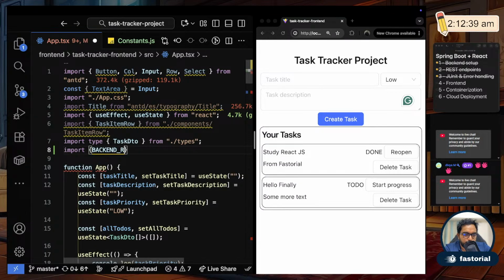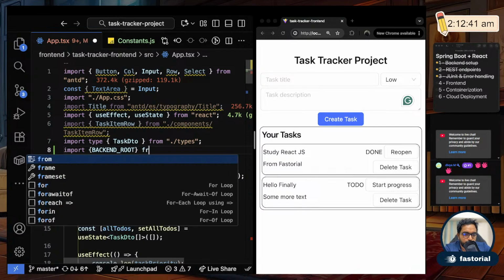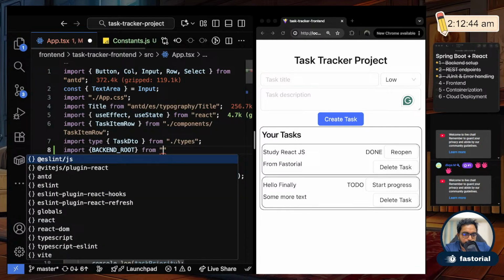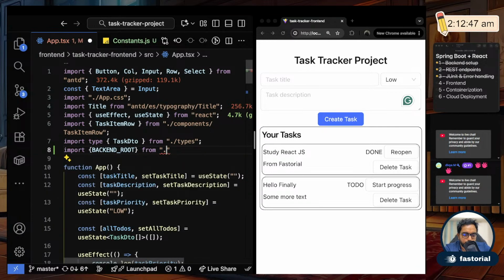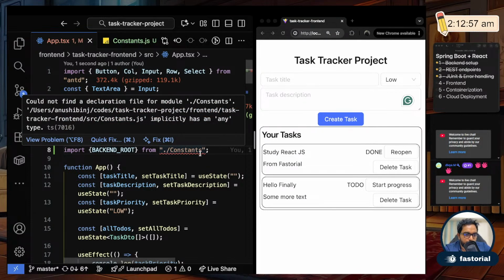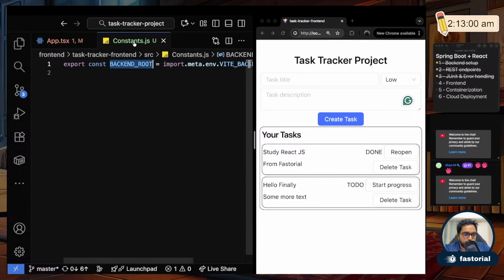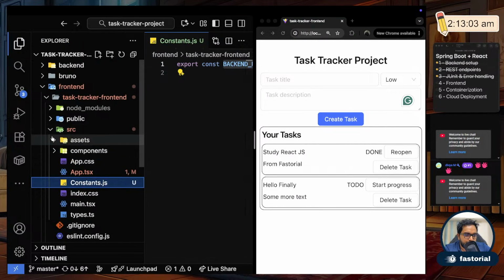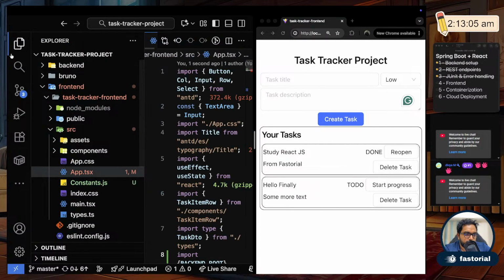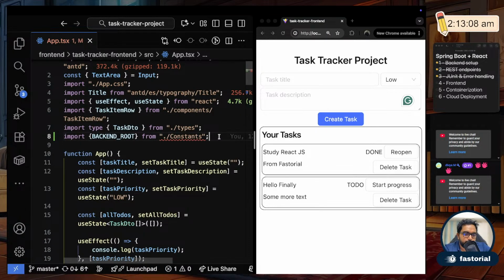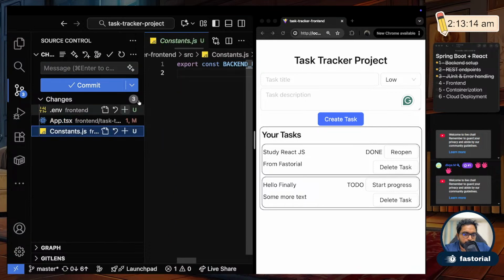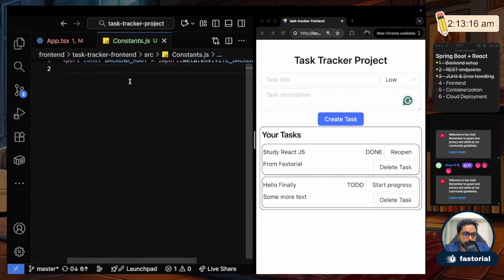Import backend root from frontend src constants. So where is this file? src constants, right? Okay, for some reason it's not picking that up. So how do I write an export const?